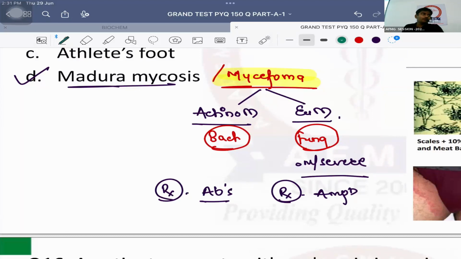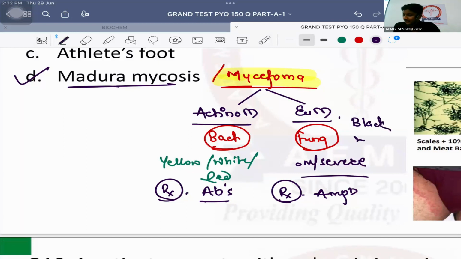Color ke granules important hota hai because in image in the question it will be helpful for you to pick it up. Actinomycetoma, which color granules are usually seen? Yellow, white or red color granules, right? Actinomadura pelletieri, red color granules, na? So yellow, white and red. But in fungal, black and white. Okay, so black and white color granules are seen in eumycetoma.